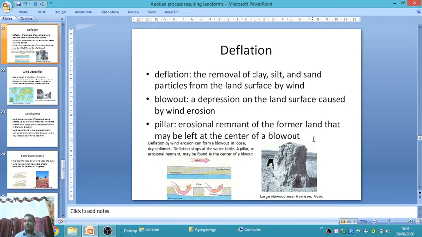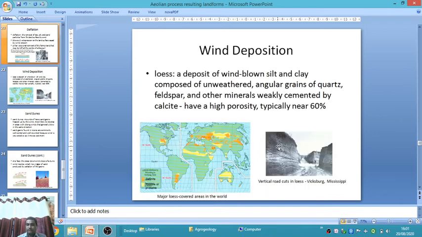Then blowout means a depression on the land surface caused by wind erosion. Then pillar-like structures are formed, an erosional remnant of the former land that may be left at the center of a blowout. This is the picture. This picture shows the pillar, a remnant of the eroded former land. Only some of the structures are still there, called a pillar, which may be left at the center of the blowout.